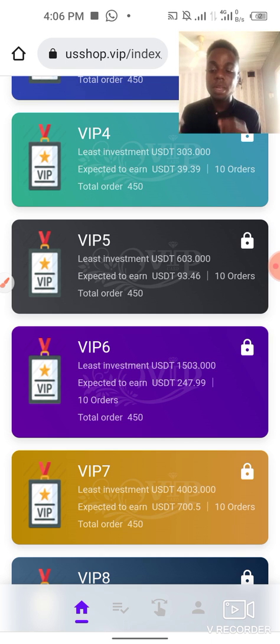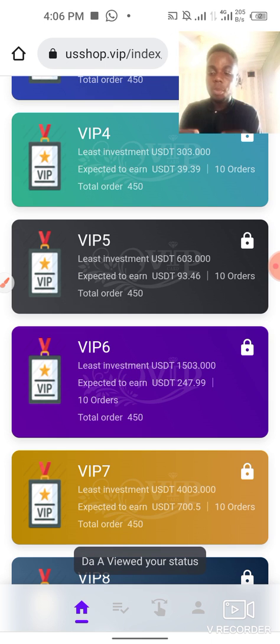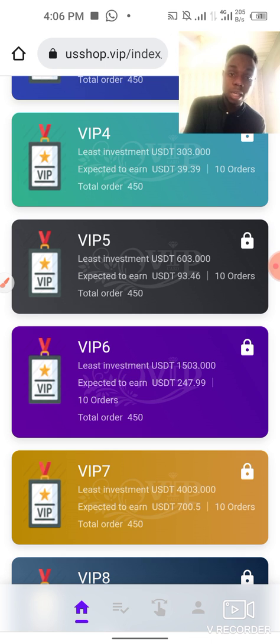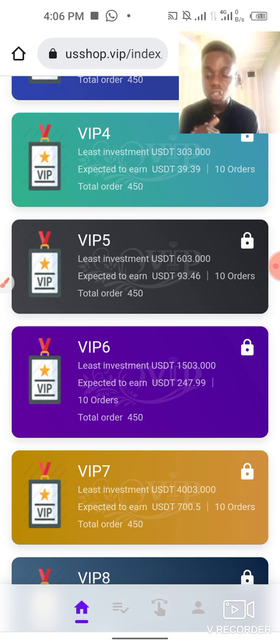Suppose that the direct recommended friend's deposit is 100 USDT, then you can immediately get a 6 USDT reward and can withdraw it immediately, guys. If your friend recharges 100 USDT, your commission is going to be 6 USDT. That is massive. Now, second level recommendation: that is the friend you recommend to join, who then recommends another user. Mr. A recommends Mr. B, and you get a commission on Mr. B's deposit. If Mr. B deposits 100 USDT, you get 3 USDT as your commission, guys.